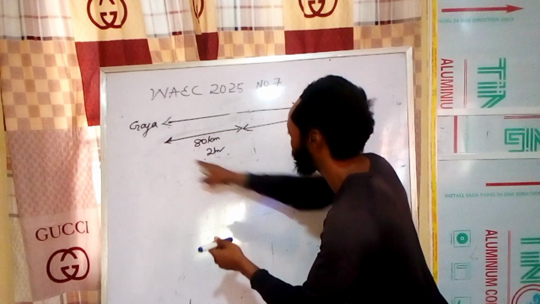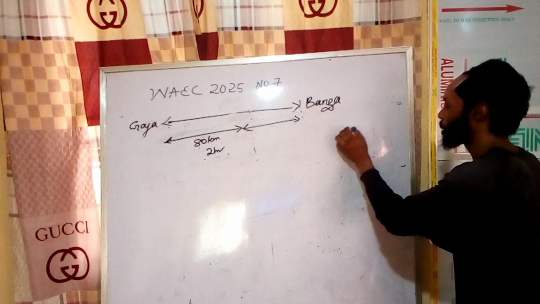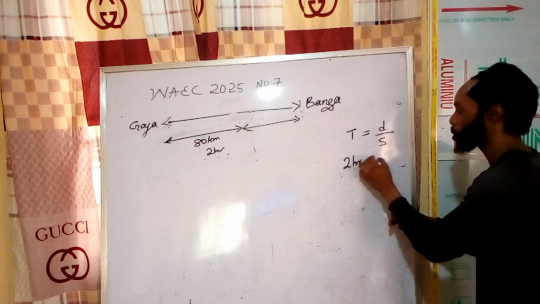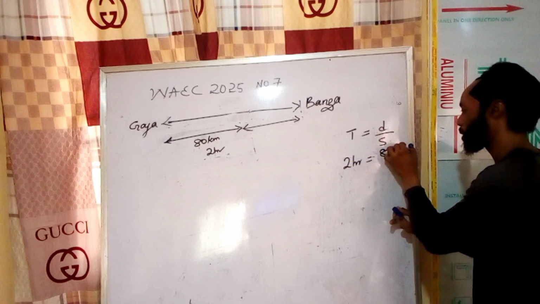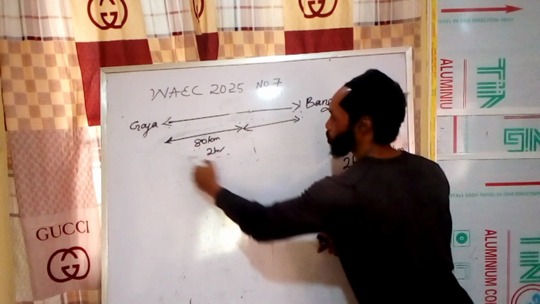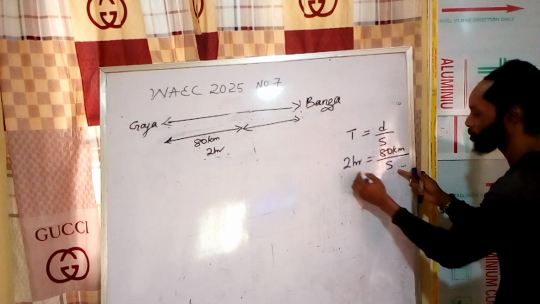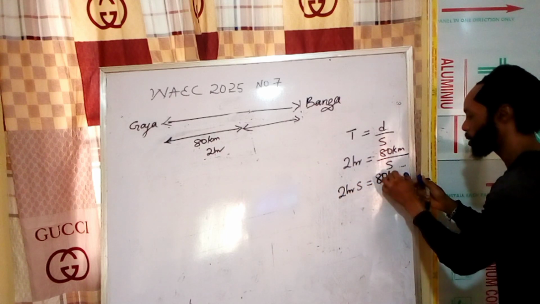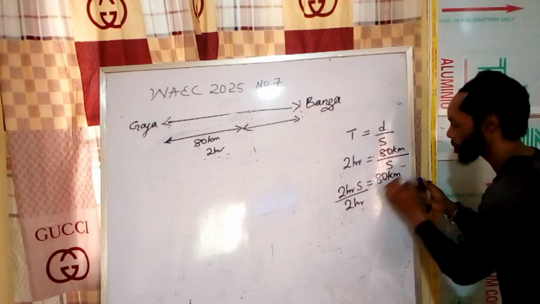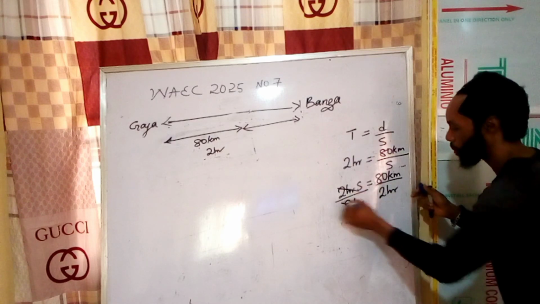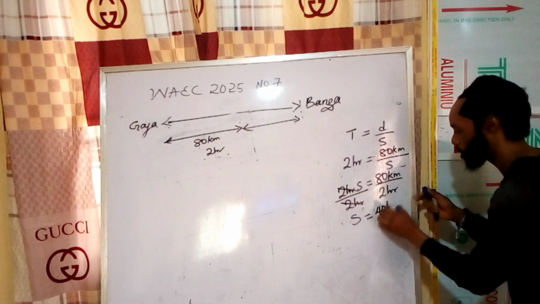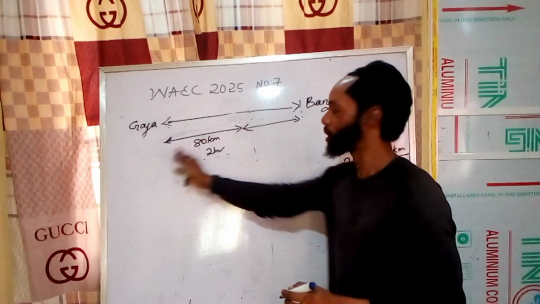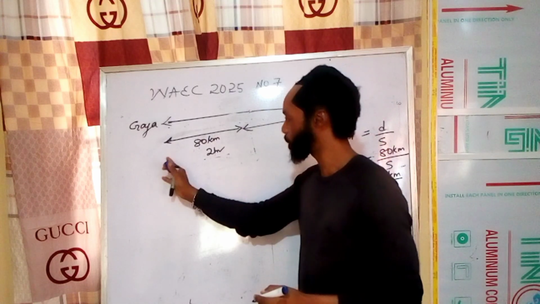Let's get the speed first. So once we have this, let's look for the speed. It's going to be t equals to what? Distance over speed. Time is 2 hours, distance is 80 kilometers over the speed. So we want to know the speed he was walking at from here to here. If we cross multiply, we're going to have 2 hours times speed equals 80 kilometers. So divide through by 2 hours. Our speed is going to be what? 40 kilometers per hour. So he drove 40 kilometers per hour at this point. His speed is 40 kilometers per hour.